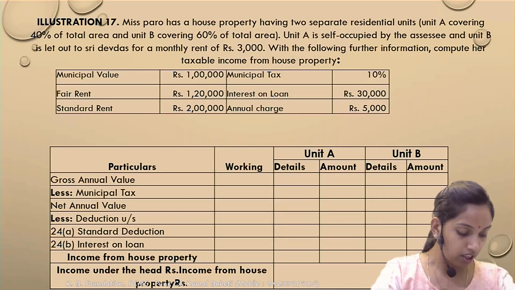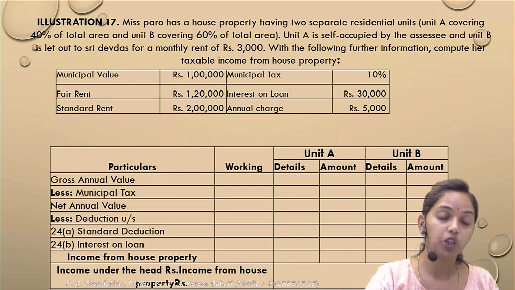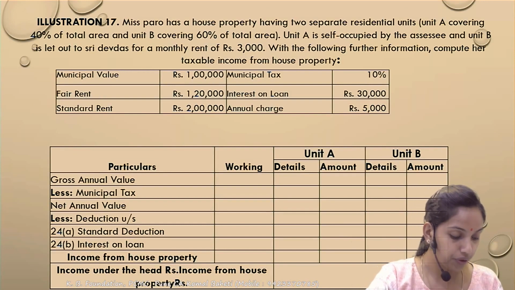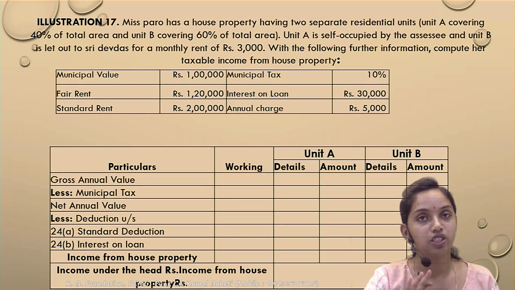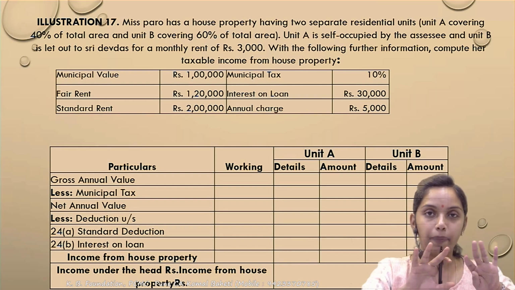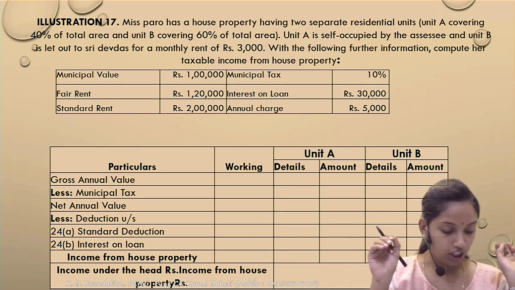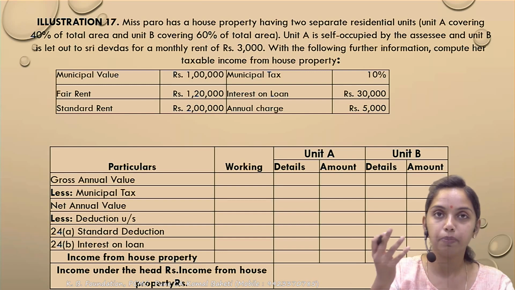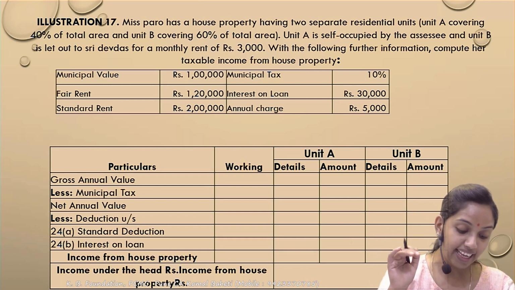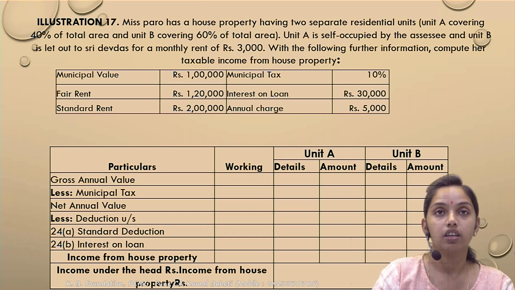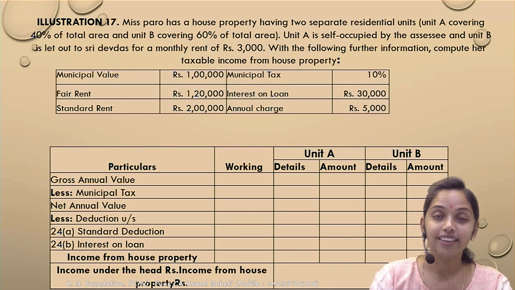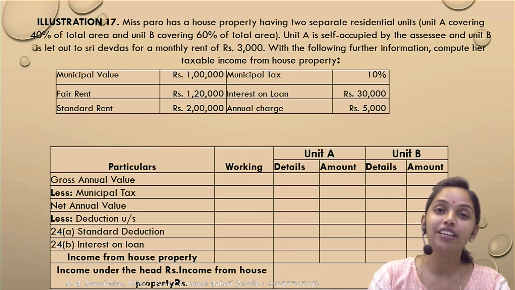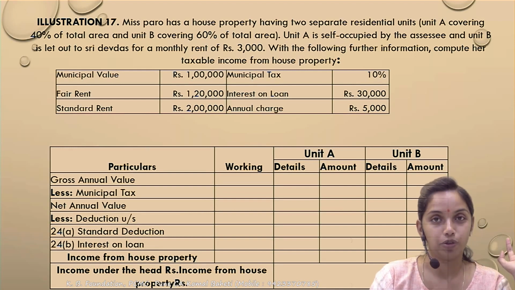Illustration 17. Miss Sparrow has a house property having 2 separate residential units. Unit A covering 40% of the total area and Unit B with 60% of the total area. Correct. A house property के 2 parts हैं, Unit A and Unit B. Unit A covers 40% and Unit B covers 60%. Unit A is self-occupied. For the self-occupied property we know that gross annual value, municipal taxes भूल जाओ, directly net annual value is nil and you will get deduction only for the interest on that portion.